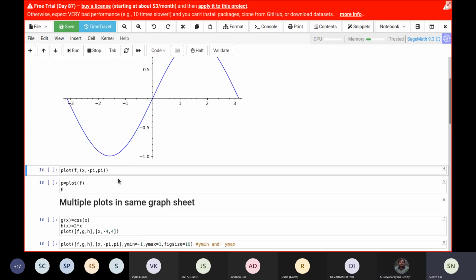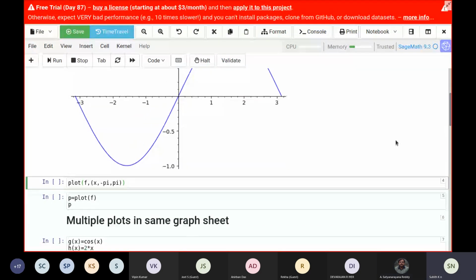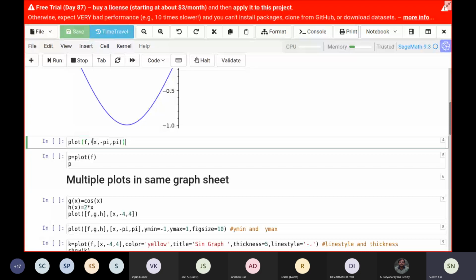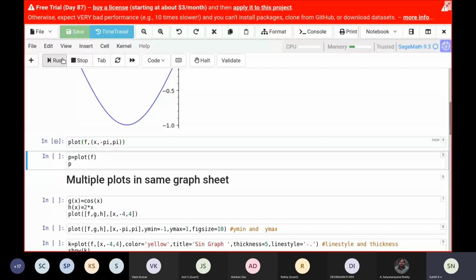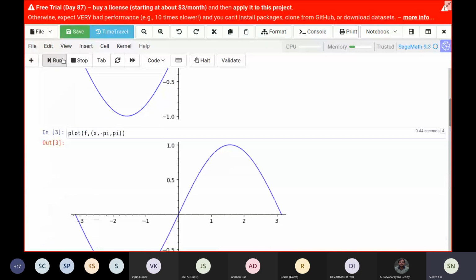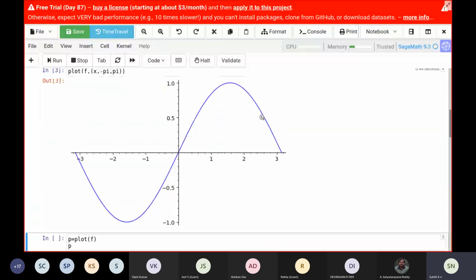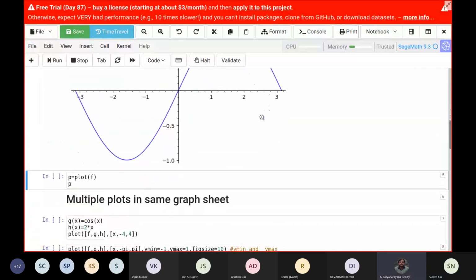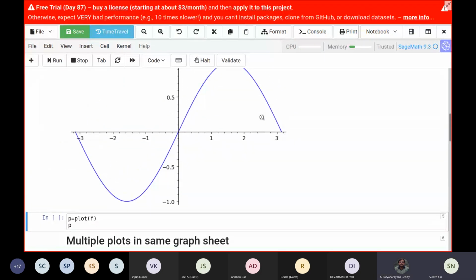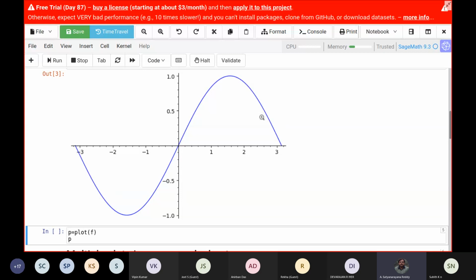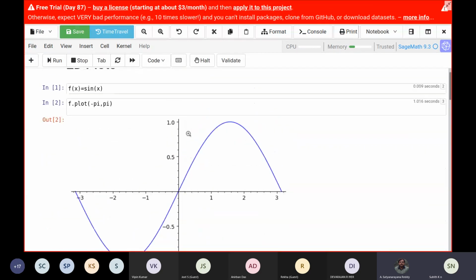You can also give the same command using plot(f). Yeah, I just wanted to increase the size. So plot(f(x), (x, -pi, pi)). So you get the same output. Yeah, is someone asking me what is the difference between these two? I think Rekha introduced two kinds of writing, right?